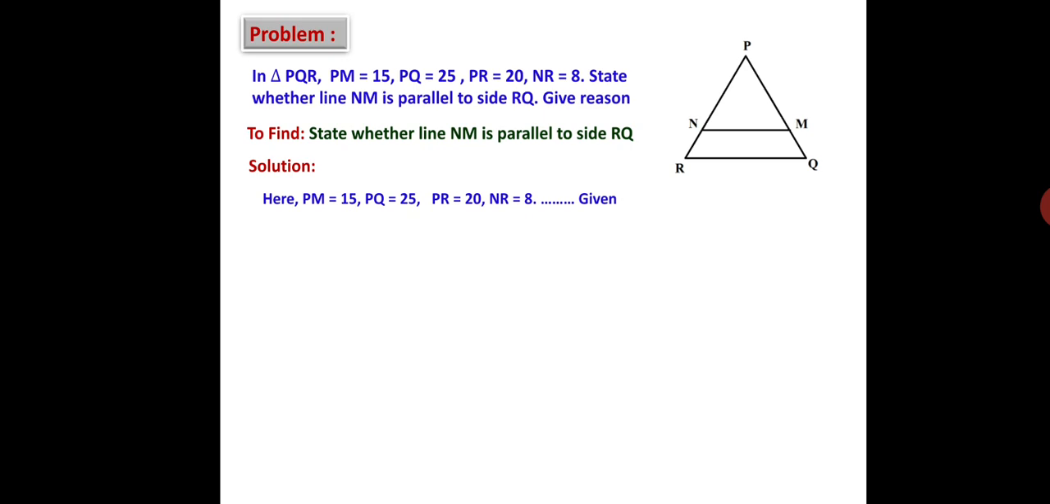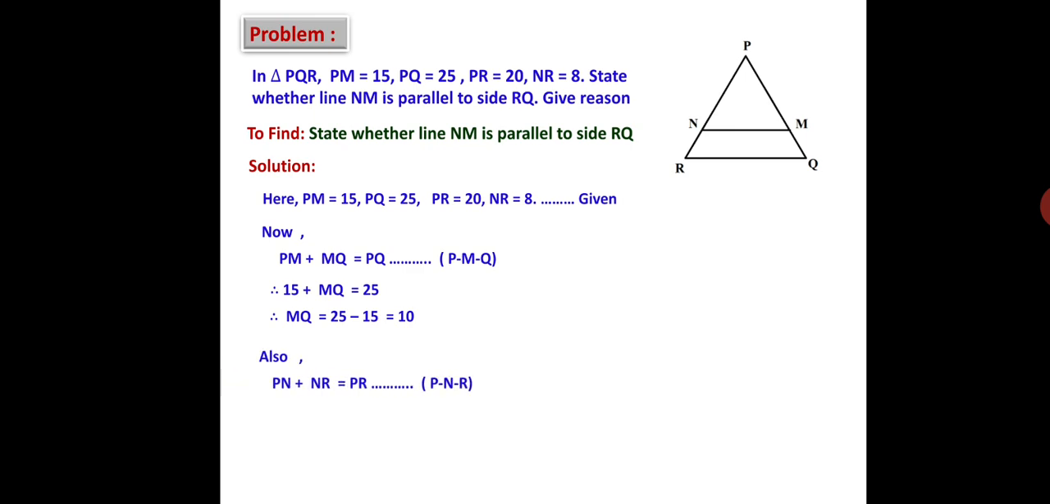The given things are PM is 15, PQ is 25, PR is 20, NR is 8. Therefore, now we can write that PM plus MQ is equal to PQ. Since PMQ is the betweenness, putting the values, 15 plus MQ is equal to 25. Therefore, MQ is equal to 25 minus 15, that is 10. Also, we can write PN plus NR is equal to PR, where PNR is the betweenness. Substituting the values, PN plus 8 is equal to 20. Therefore, PN is equal to 20 minus 8, which is 12.